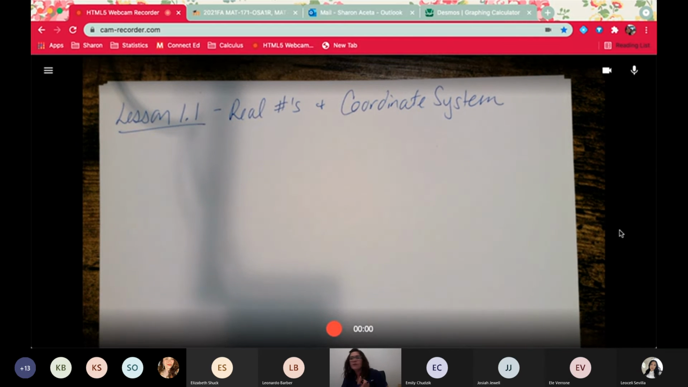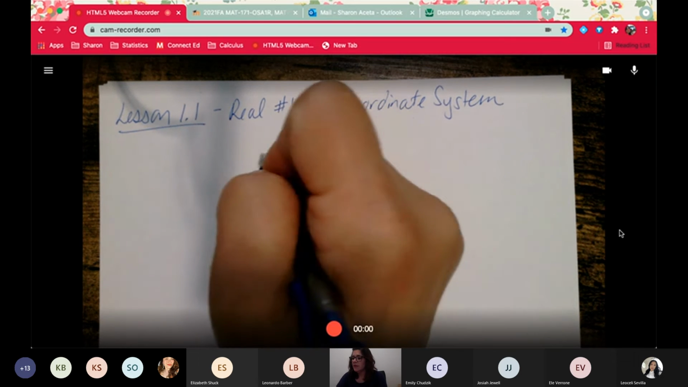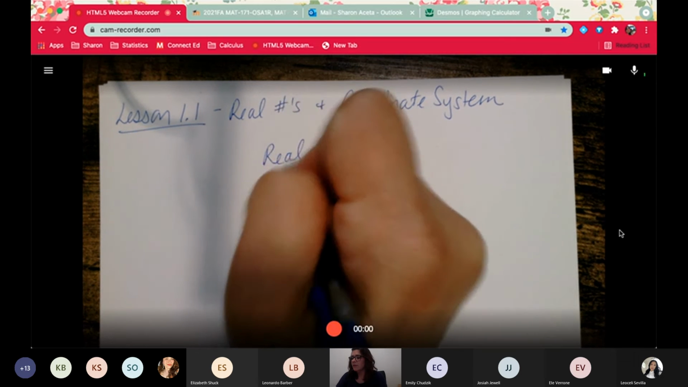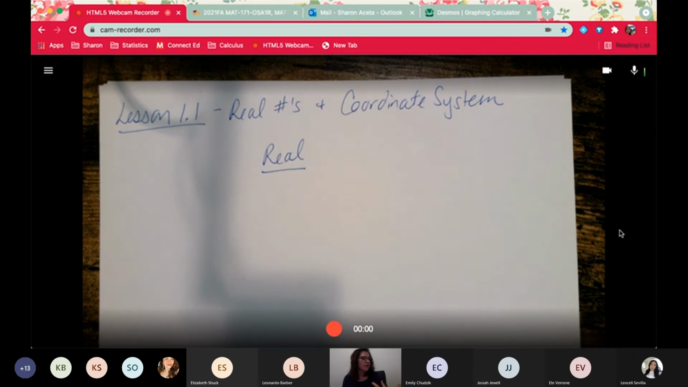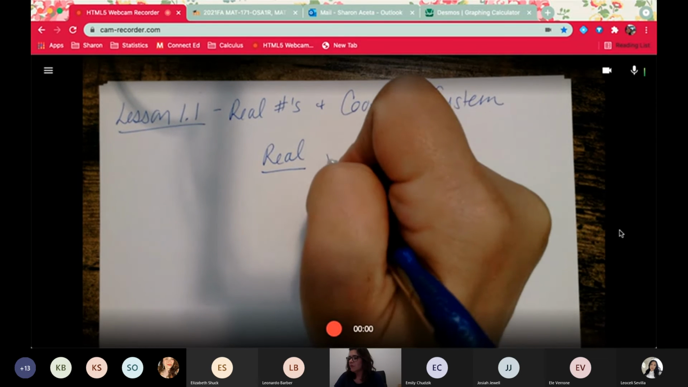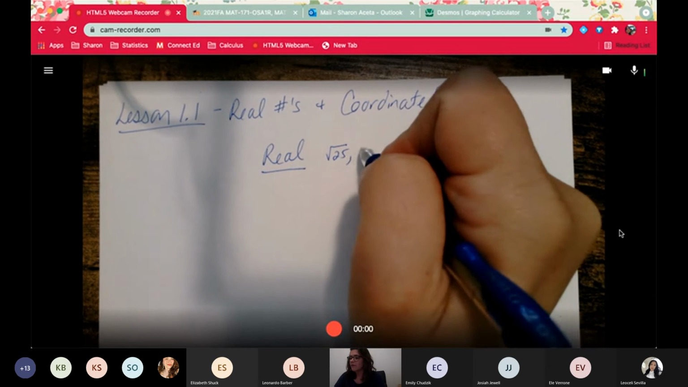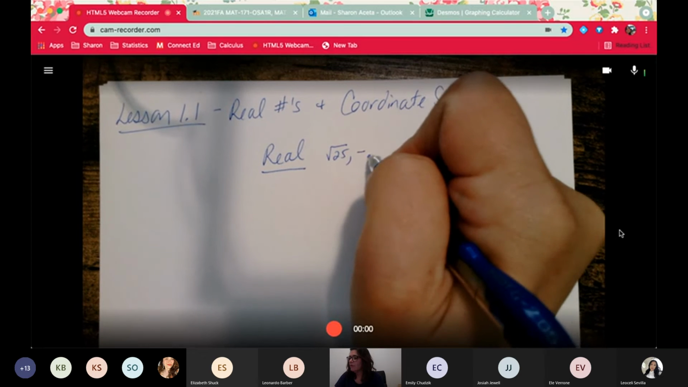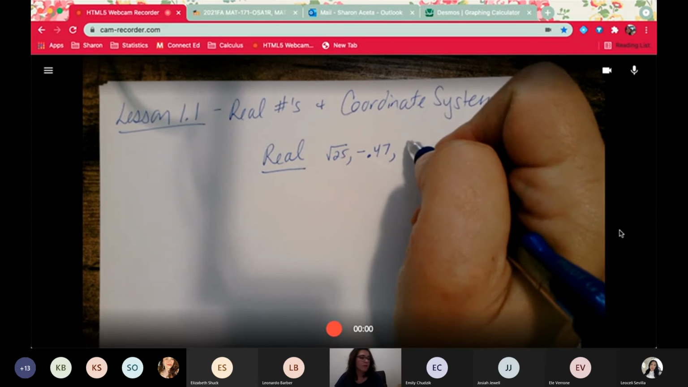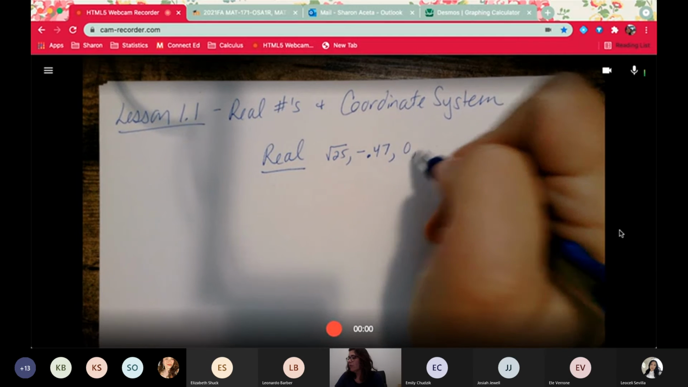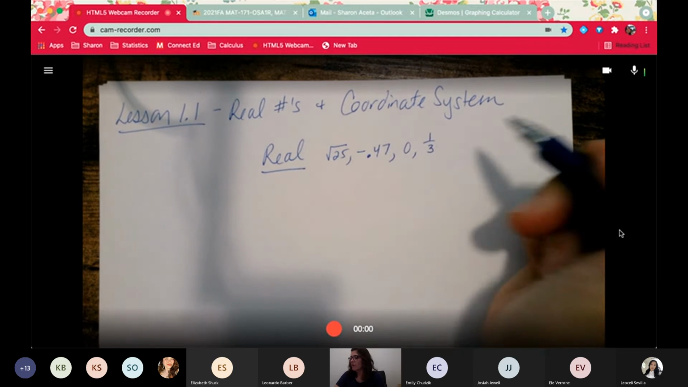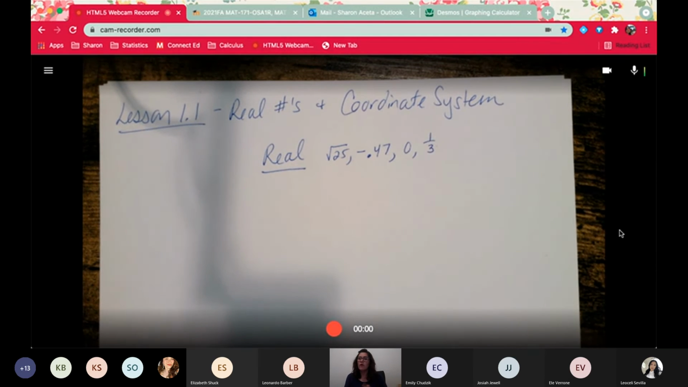Okay. So what are real numbers? Our whole entire system is made up of real numbers. Whatever number you can think of is real, like the square root of 25, negative 0.47, 0, a third. Those are all real numbers. What would be not real numbers?